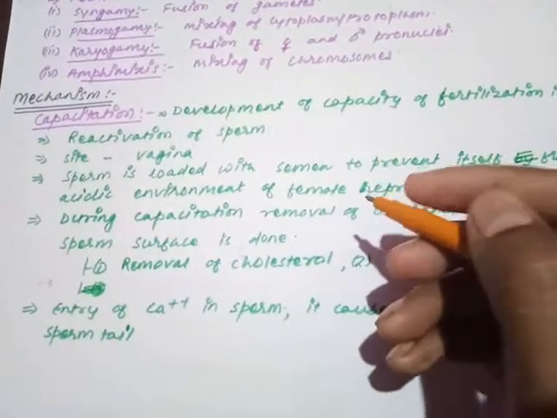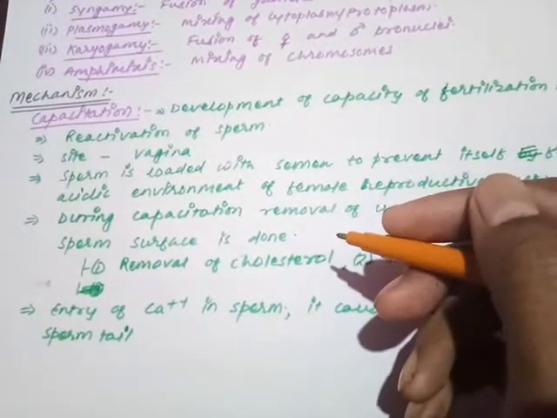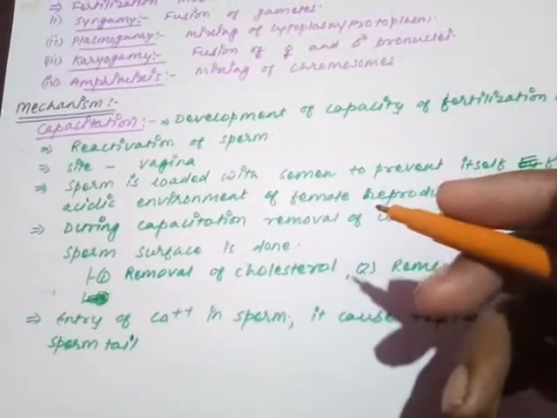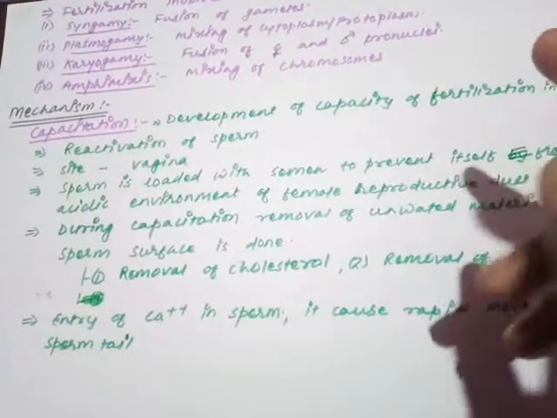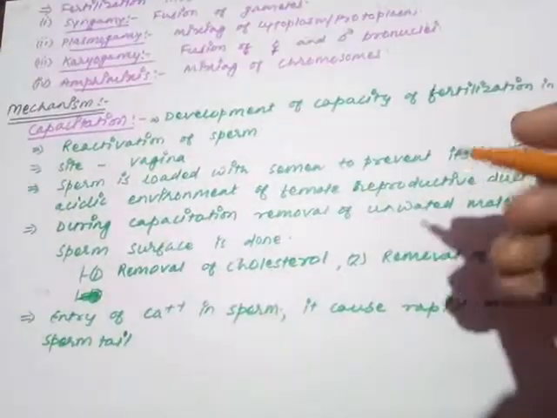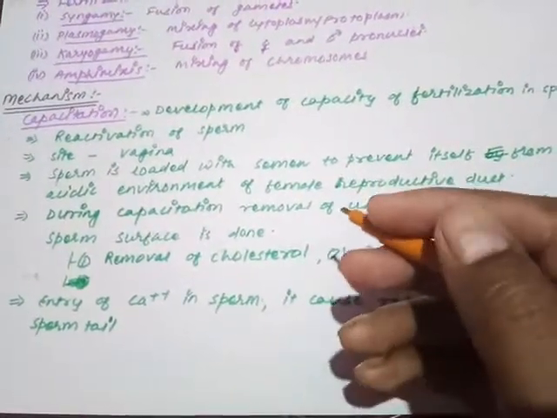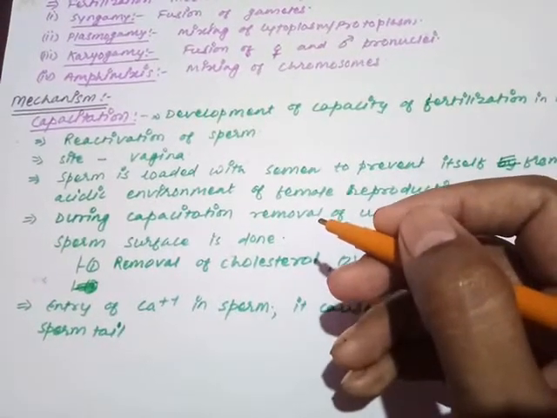Then the sperm has to be released from that semen material, for two major reasons. The sperm is loaded with it, which increases the weight of the sperm and does not help the movement. And second, many metabolic processes cannot be completed here.